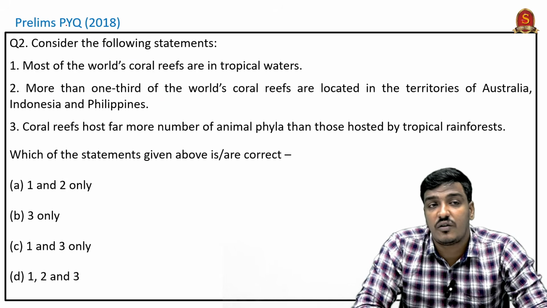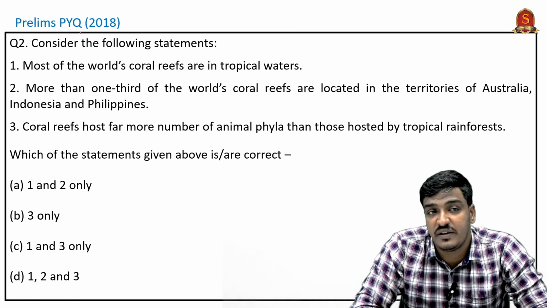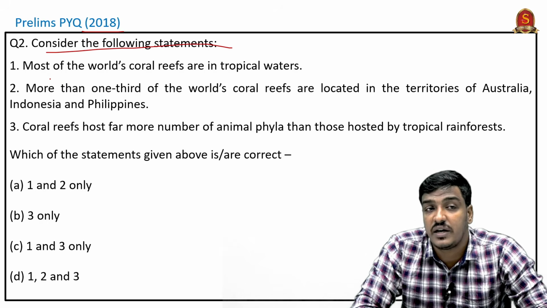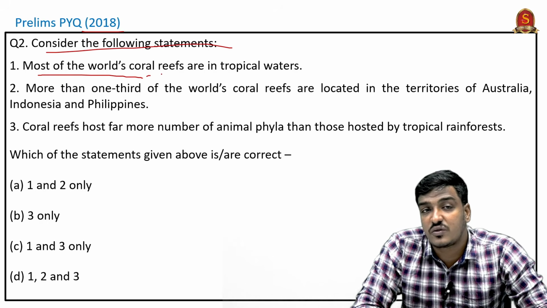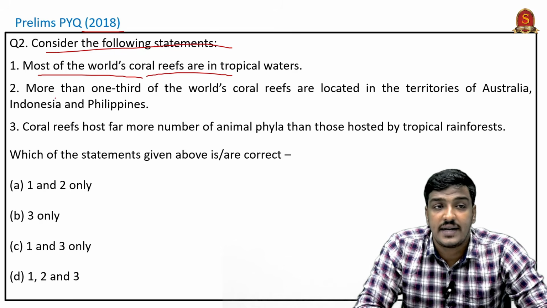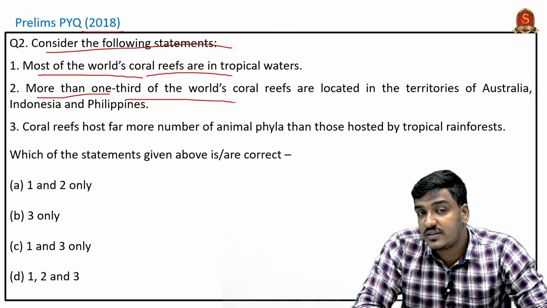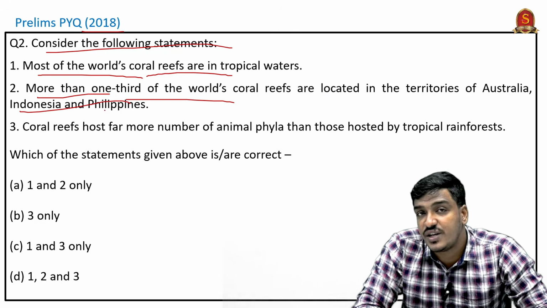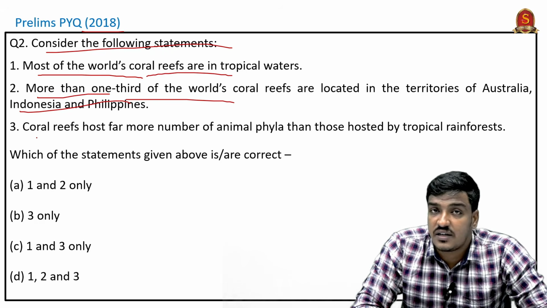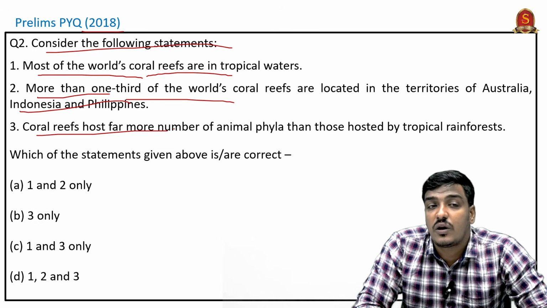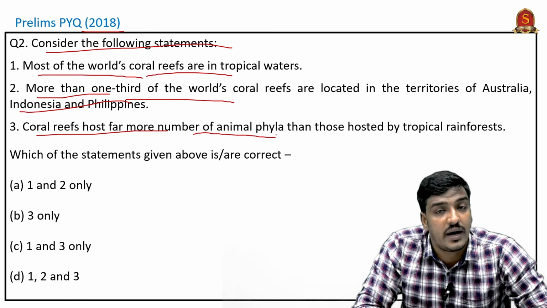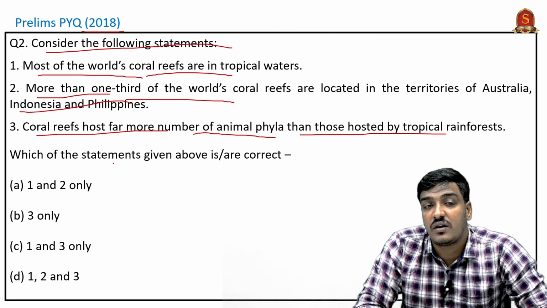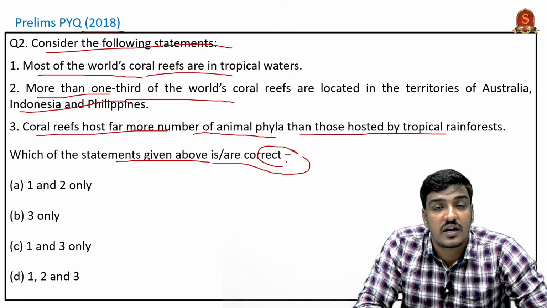The second question of our discussion is also a prelims previous year question, asked in 2018. Consider the following statements. First, most of the world's coral reefs are in tropical waters. Second, more than one-third of the world's coral reefs are located in the territories of Australia, Indonesia and Philippines. Third, coral reefs host more numbers of animal phyla than those hosted by the rainforest. Which of the statements given above is or are correct?